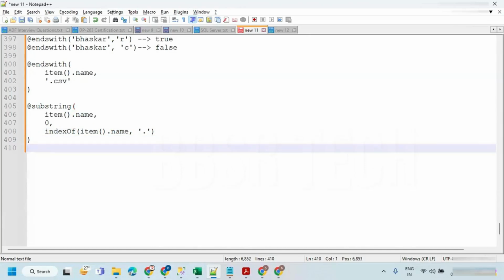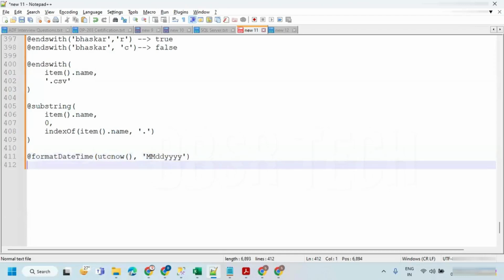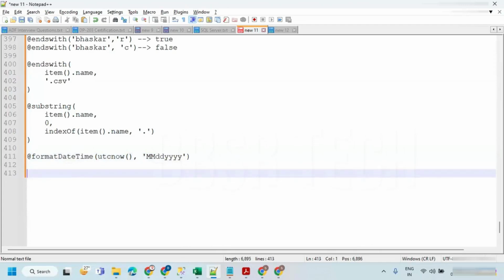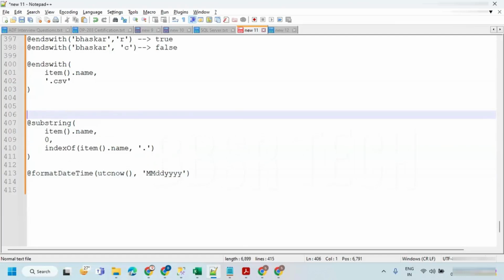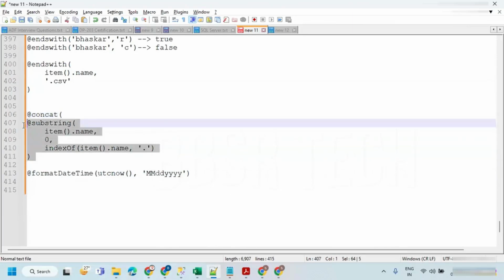If you want to get the date part, we need to have the date part, right? To get the date part, we have to use format datetime, and then utcnow, comma, here you are going to use MMddyyyy. Let's close this. What else is required? I require .csv, right? I don't need to take it dynamically. So I can pass this entire thing into the concat function. Yesterday we came across it.